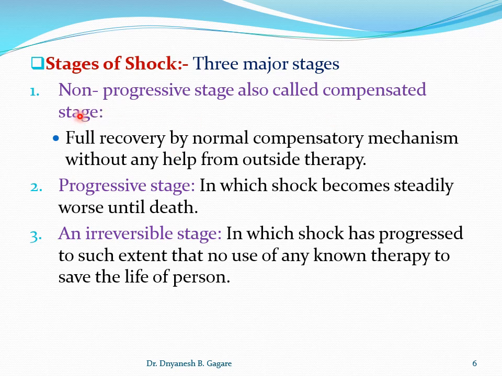The first is the non-progressive stage, also called the compensated stage. After this non-progressive stage, it can enter the progressive stage, and after this progressive stage it can enter the third stage, that is the irreversible stage.